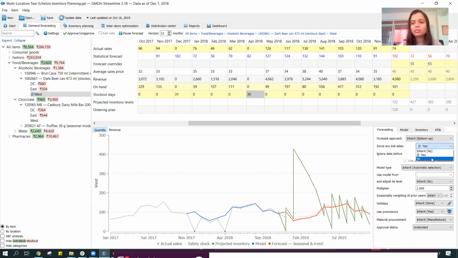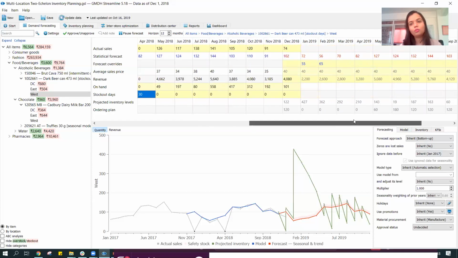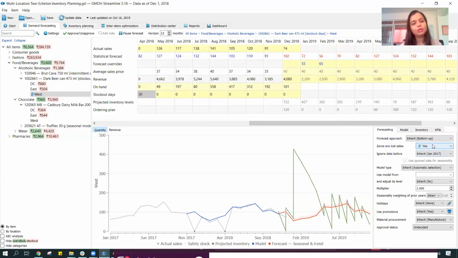Or we can tell the system that no, my sales are not lost, I might have recovered in the next month. So depending on how we look at our business scenario, automatically the changes would happen. So we can use that information to correct the forecast further.